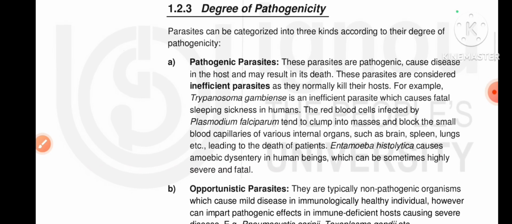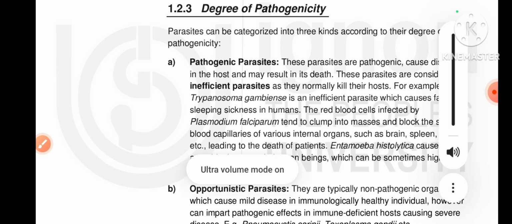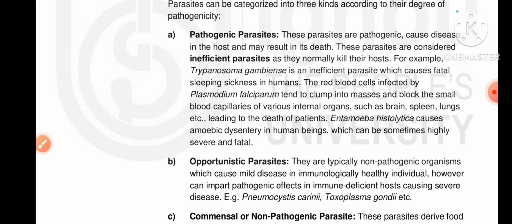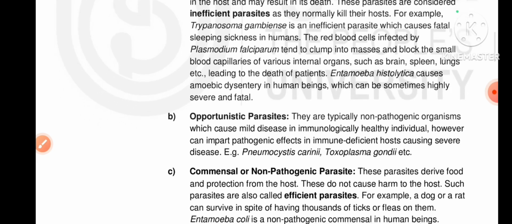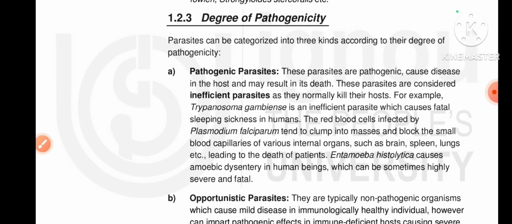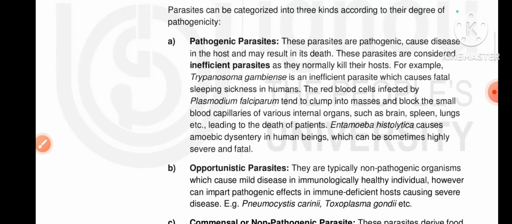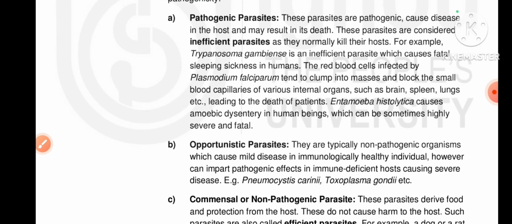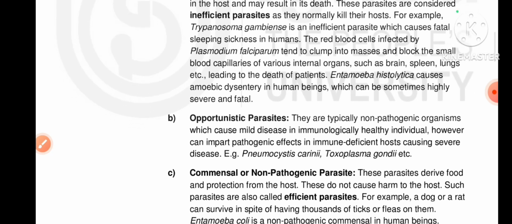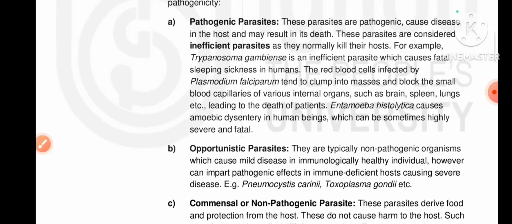On the basis of pathogenesis, parasites can be divided into three types: firstly, pathogenic parasites; secondly, opportunistic parasites; and thirdly, non-pathogenic parasites.